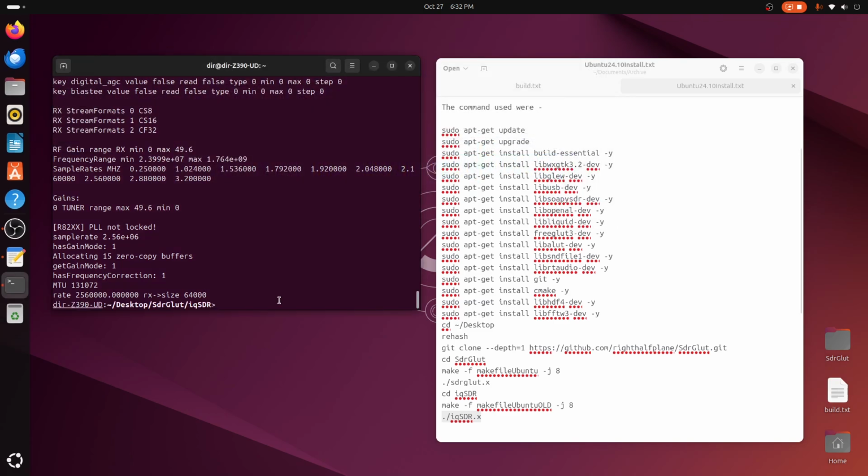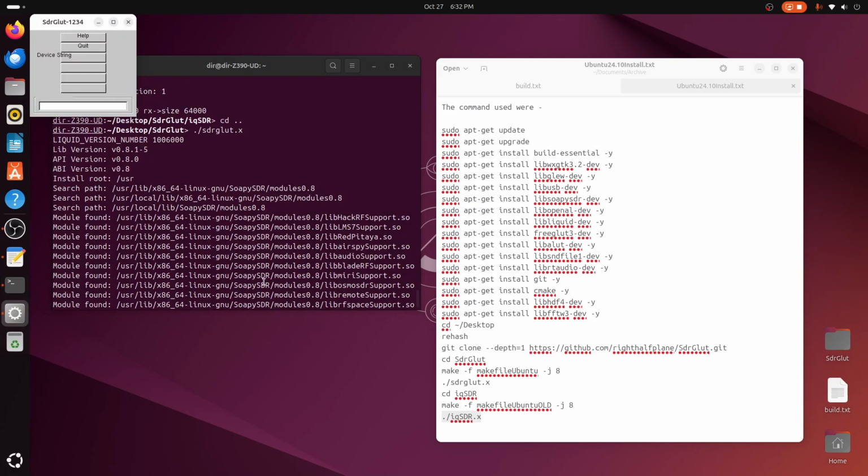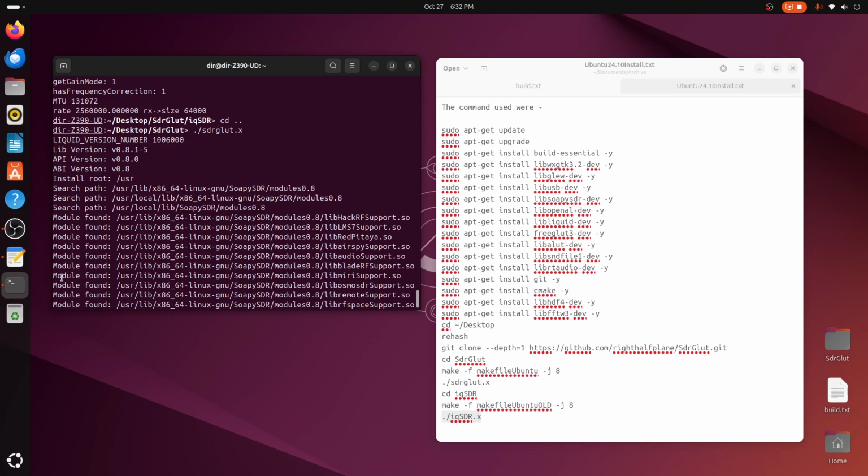And so there you can see that iqSDR runs pretty nicely. And now we'll go up here and run sdrglut. Things get messed up sometimes, and so you have to redo them.